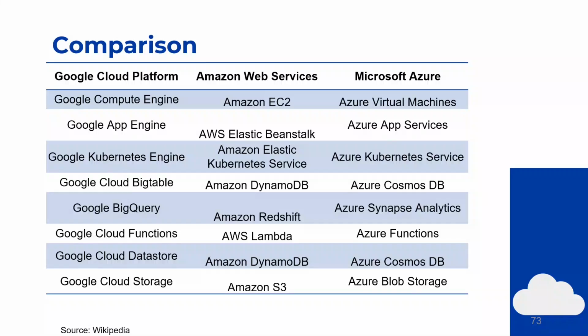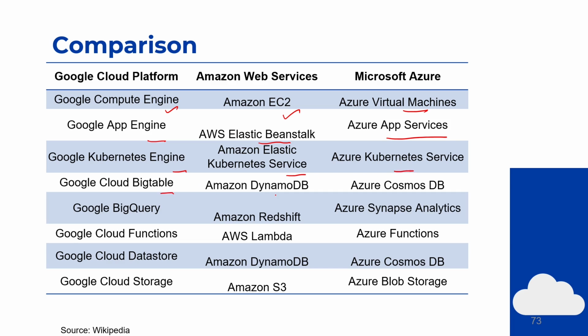Now let us compare the three services, and this table is from Wikipedia. You can see in Google Cloud Platform we have Compute Engine, which is similar to Amazon EC2, and in Azure we have virtual machines. Google App Engine is similar to AWS Elastic Beanstalk, which is similar to App Services in Azure. Kubernetes Engine is similar in all the three.